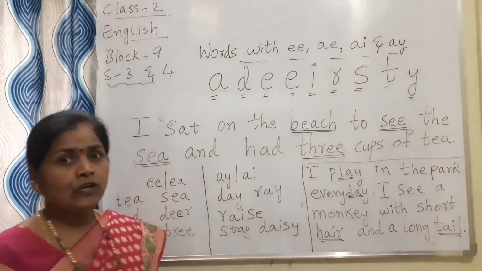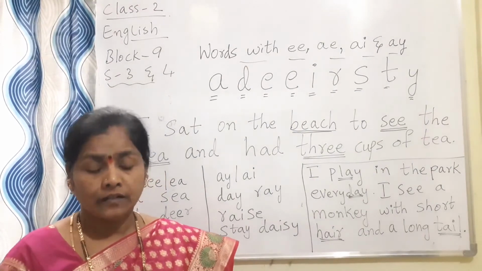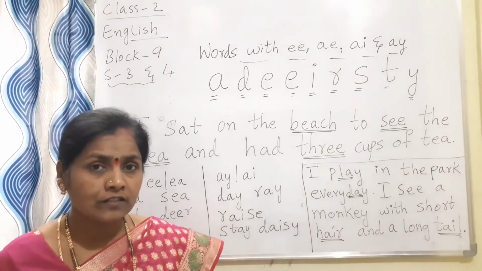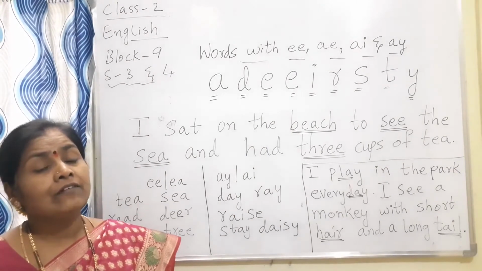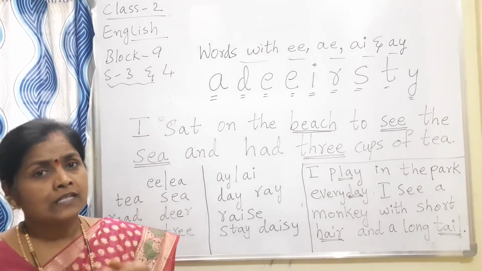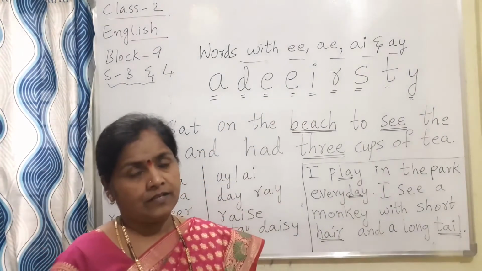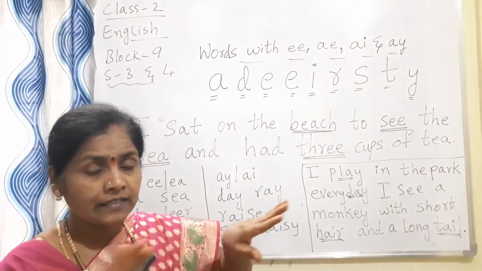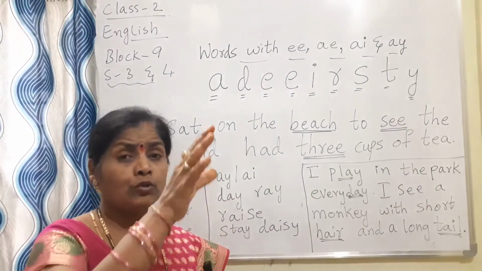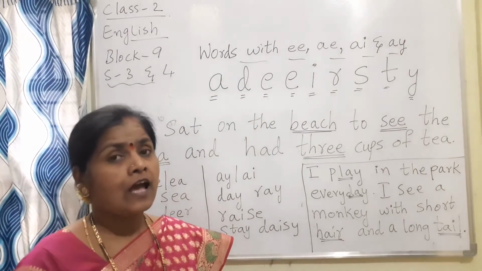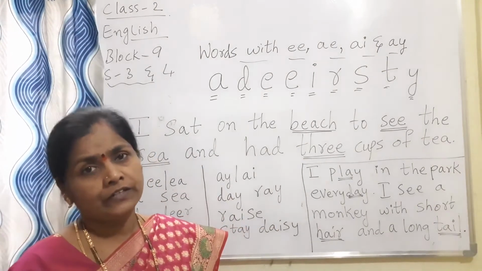These letter cards you have to spread on the table. If you have a table, spread them on the table. If you are sitting on the floor, spread them on the floor. And you have to make as many words as you can using these letter cards. After making the words, in the classwork you have to write down these words. After writing the words, then you start the video again.